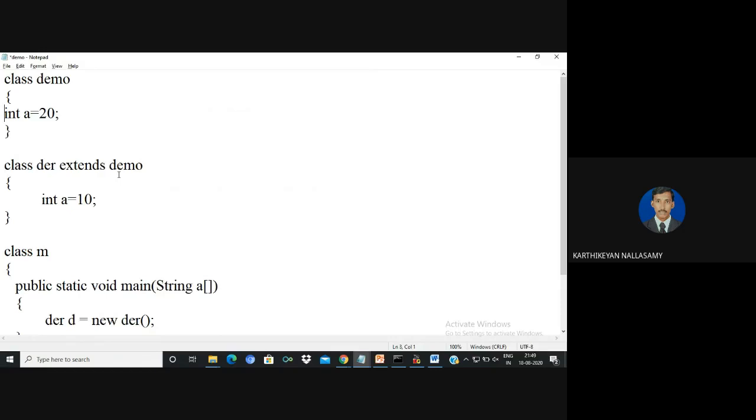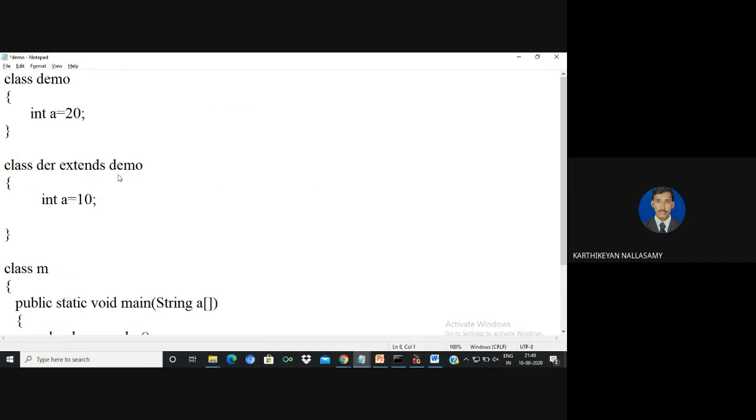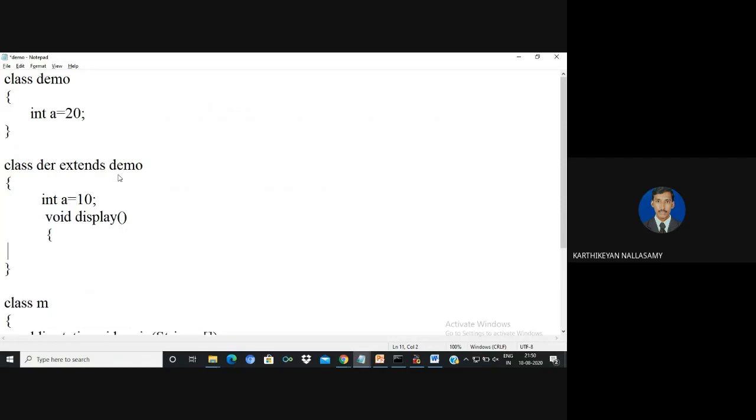But many of them think that it is an error, but it won't create an error, because the memory allocated for this instance variable a in the object scope of demo, and the memory for the derived class variable will be allocated with reference to the derived class, so it won't make any error messages. I'm going to create one function to display the value of a. System.out.println, the value of a equals, I'm printing the value of a.